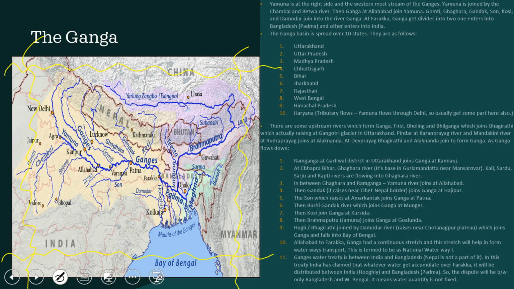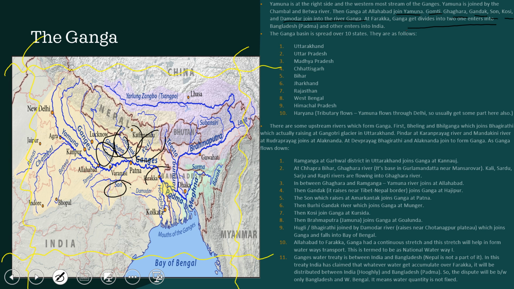Then Ganga joins Yamuna at Allahabad, and Gomti, Ghagra, Gandak, Son, Koshi and Damodar join the river Ganga. See how many tributaries of Ganga are present. Gandak joins, Ghagra joins, Gomti joins, Koshi joins. All these ultimately get joined into the Ganga river. Son also joins.